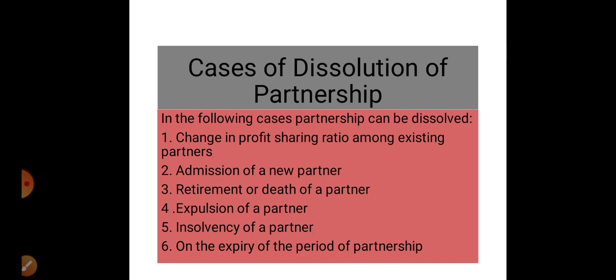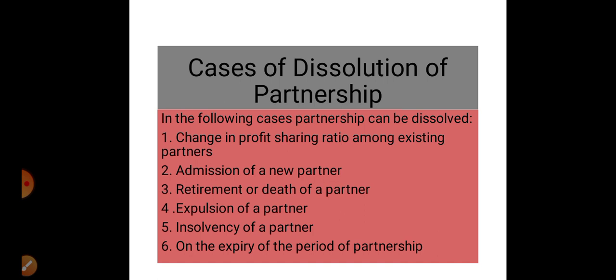Next, expulsion of a partner. Whenever any partner is expelled from the business, then due to the going of that partner, the new ratio will be decided. The new agreement will be started, but the existing agreement will be terminated. So it will be the dissolution of partnership.